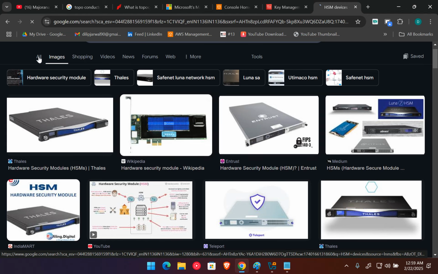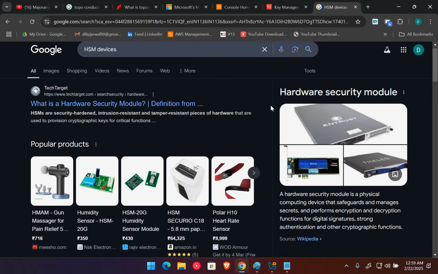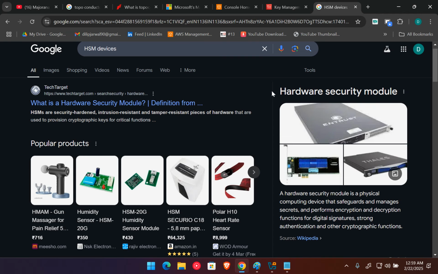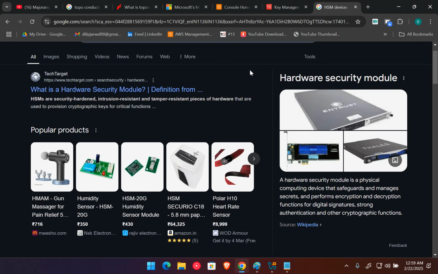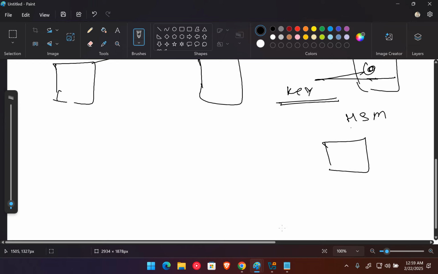If you read about these devices, these are security hardened devices, meaning if anybody tries to retrieve the keys, or tries to access this device, or tries to read the key from this device, they erase or delete the keys, so nobody can recover the keys from these devices. So even if anybody by chance gets access to these devices, they still can't get your keys. So they use HSM devices, but these devices are very costly.